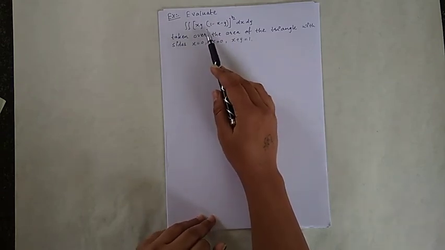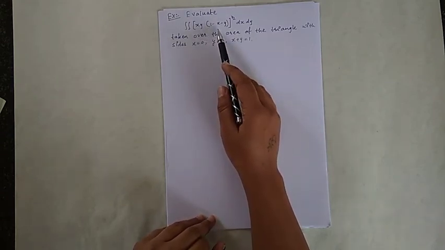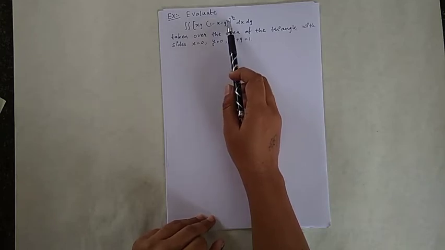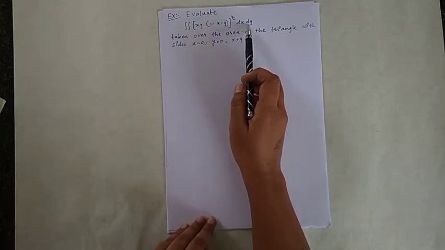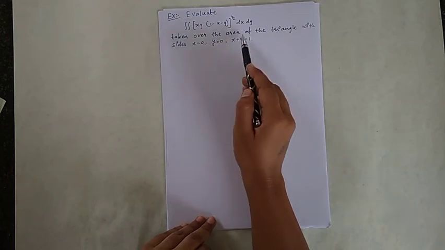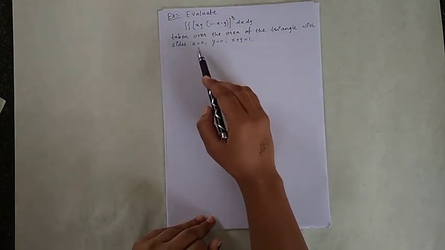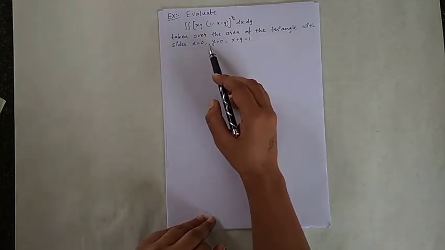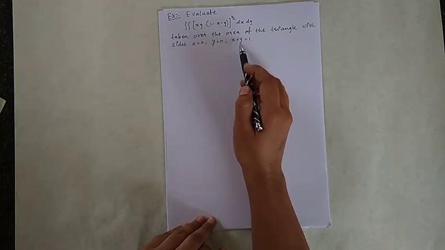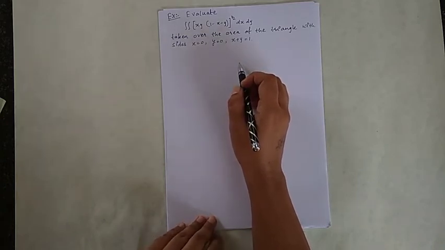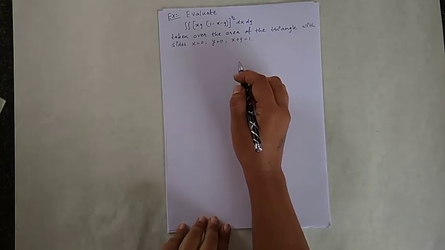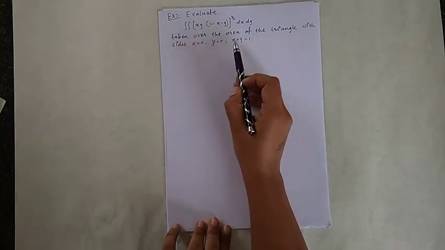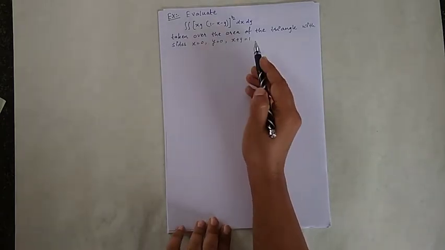Evaluate the double integration over the region R of the function xy into (1 minus x minus y) to the power 1/2 dx dy, taken over the area of the triangle with sides x is equal to 0, y is equal to 0, and the line x plus y is equal to 1. So first we are going to describe the region: x is equal to 0, y is equal to 0, and x plus y is equal to 1.